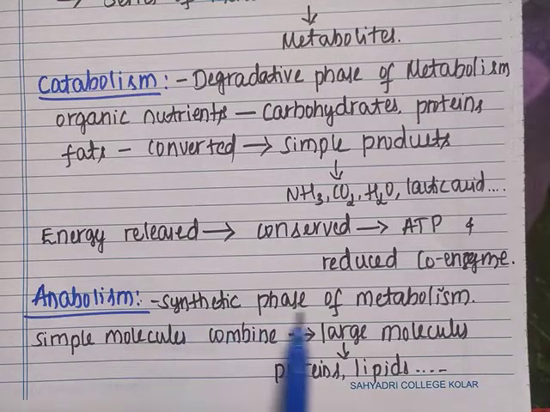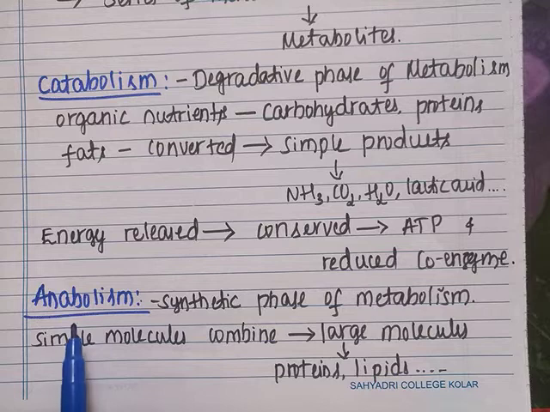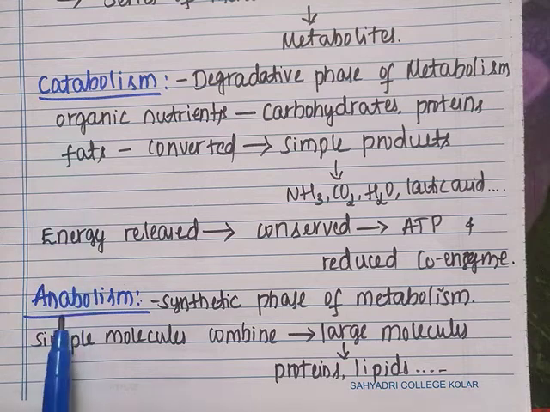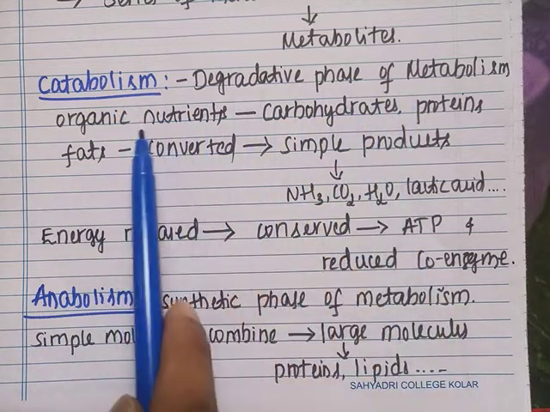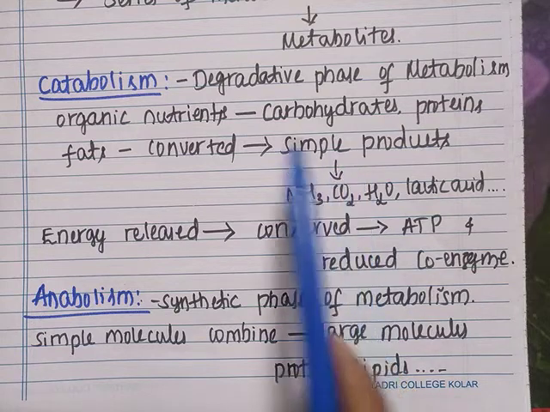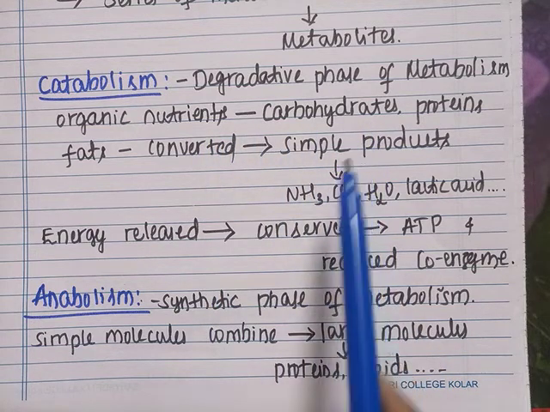The synthetic phase of metabolism is called anabolism. This is the opposite of catabolism. In catabolism, the larger organic nutrients break down into simple products.